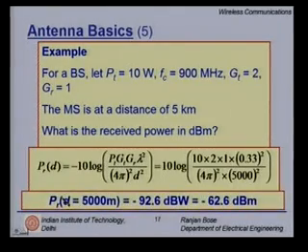So, if you do this calculation, you get the received power at a distance of 5 kilometers as minus 92.6 dB watts. Why do I say this is dB watts? Because here I have put 10 in terms of a watt. But if you want to base it with respect to a milliwatt, then you get an increase of 30. So, you get minus 62.6, because in the denominator you will get 0.001 watt. So, when you normalize it and try to get something with respect to dBm, you get a minus 62.6 dBm.